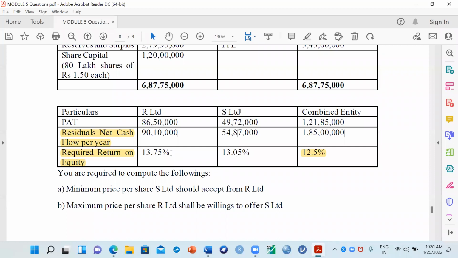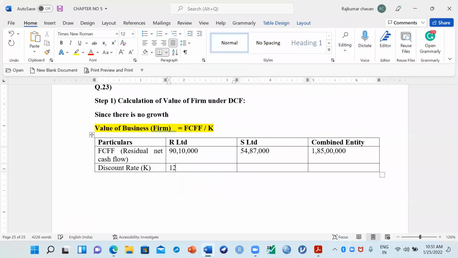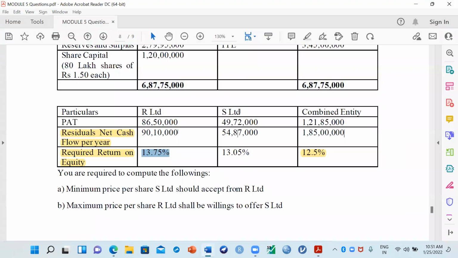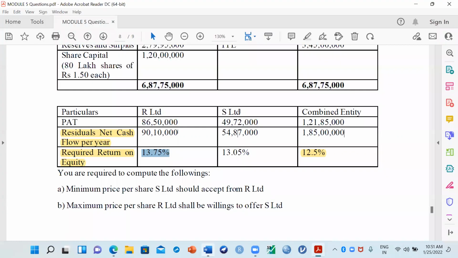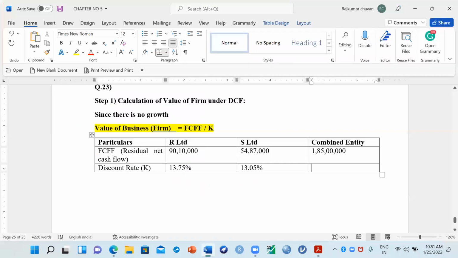The first company's is 13.75 percentage. The cost of capital of S Limited is 13.05. And the combined cost of capital of the firm is 12.5%.